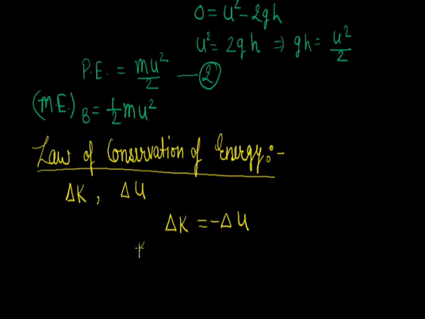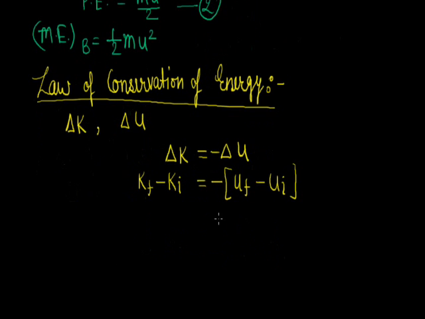Since delta K is the difference of final kinetic energy and initial kinetic energy, and delta U is the difference of final potential energy and initial potential energy, by solving this equation, Kf minus Ki equals Ui minus Uf.